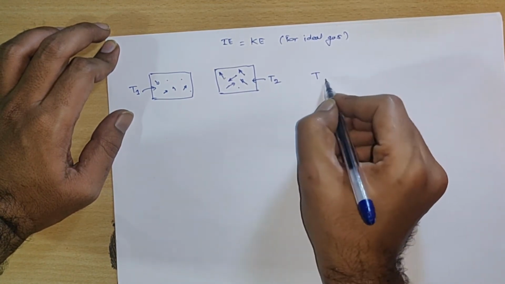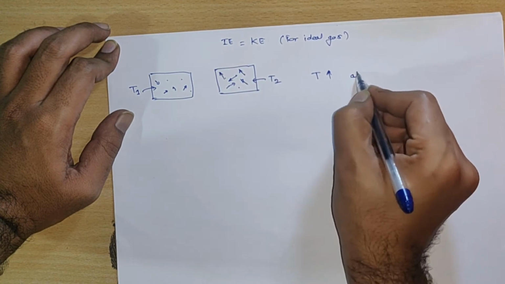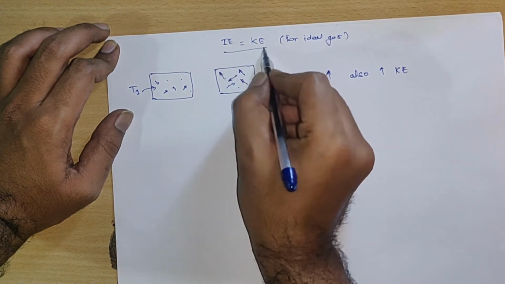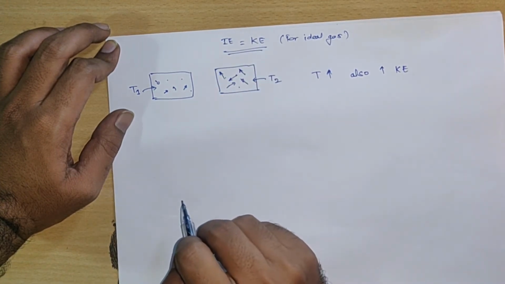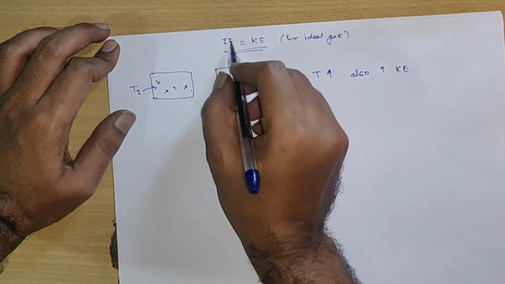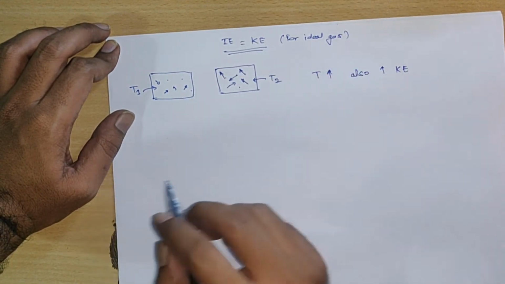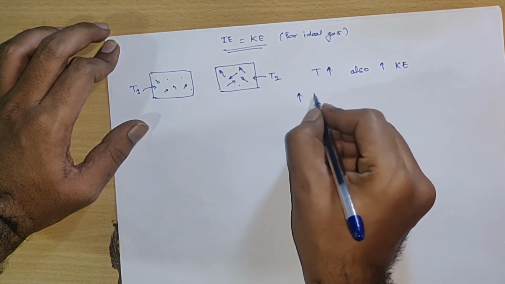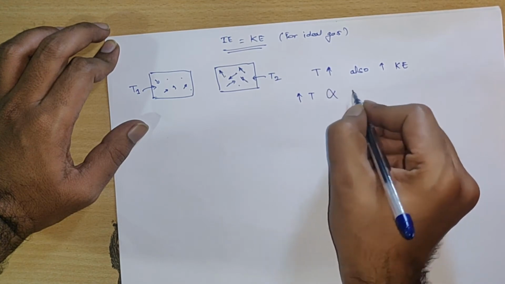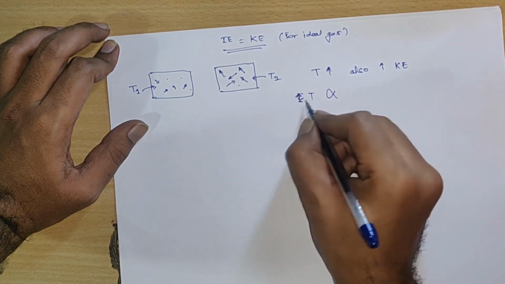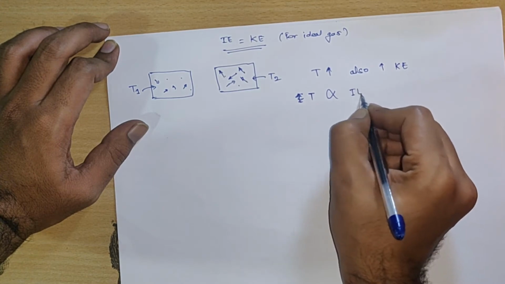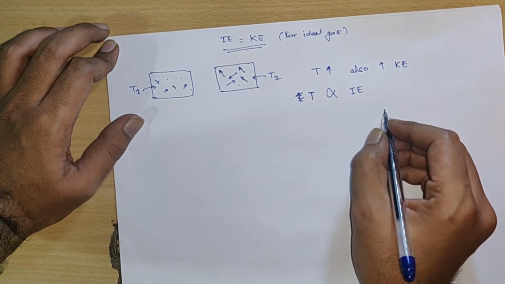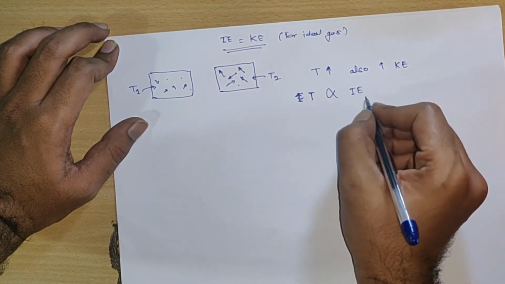Increase in temperature also increases kinetic energy, and we know that internal energy is equal to kinetic energy for an ideal gas. Internal energy of a system is equal to the total kinetic energy of the system. So that means temperature is directly proportional to internal energy. An increase in temperature also increases the internal energy of a system, and a decrease in temperature also decreases it.